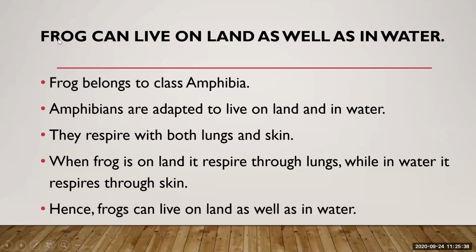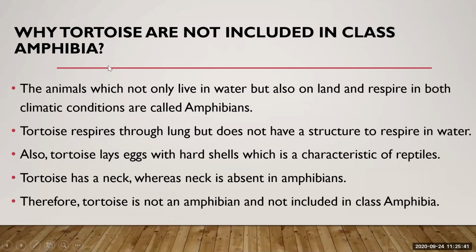Now one more question is, why is the tortoise not included in class Amphibia? Tortoise also lives on land as well as in water, but there are some characteristics which differentiate the tortoise from amphibia. The animals which live not only in water but also on land and respire in both the climatic conditions are called amphibians. Means they can respire inside the water as well as outside the water.